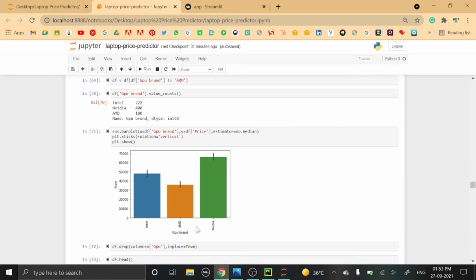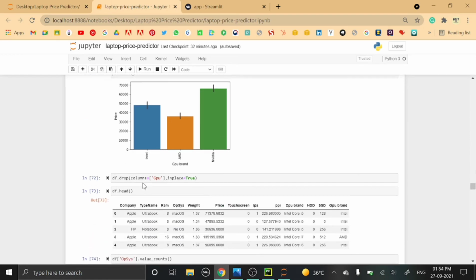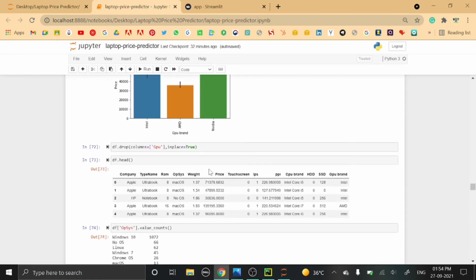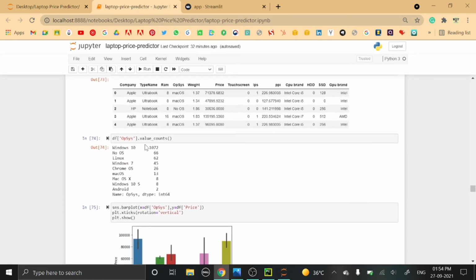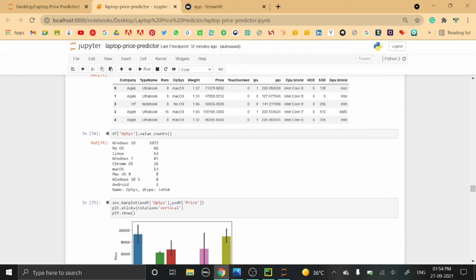Then if we plot the graph of this GPU brand against the price, we have laptops of Nvidia graphics card which are quite costlier, means they range between 60,000 to 75,000, while for Intel they are between 40,000 to 50,000. Then we have dropped the GPU column since we have the GPU brand. Then here we are calculating the operating system. So this is the value count for the operating system which we are having.